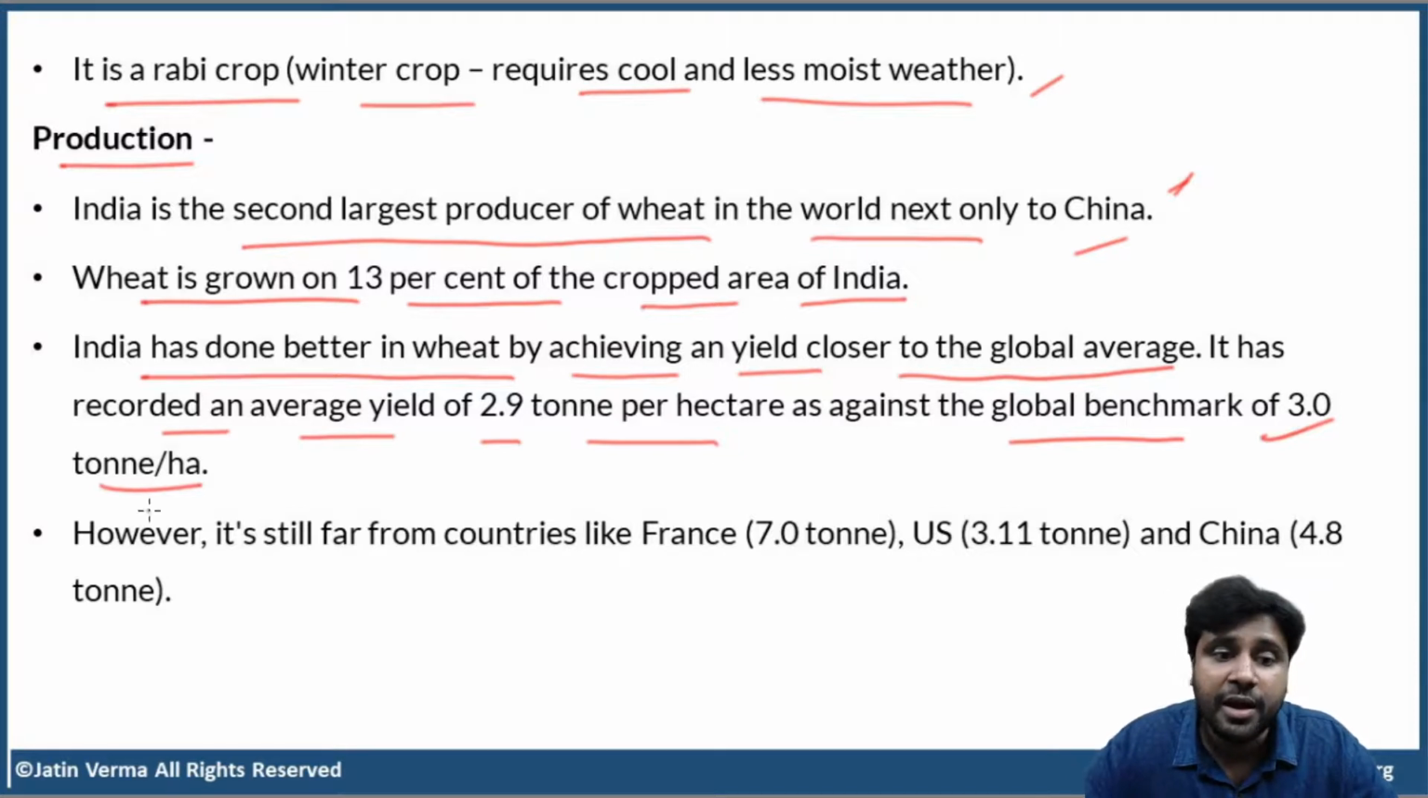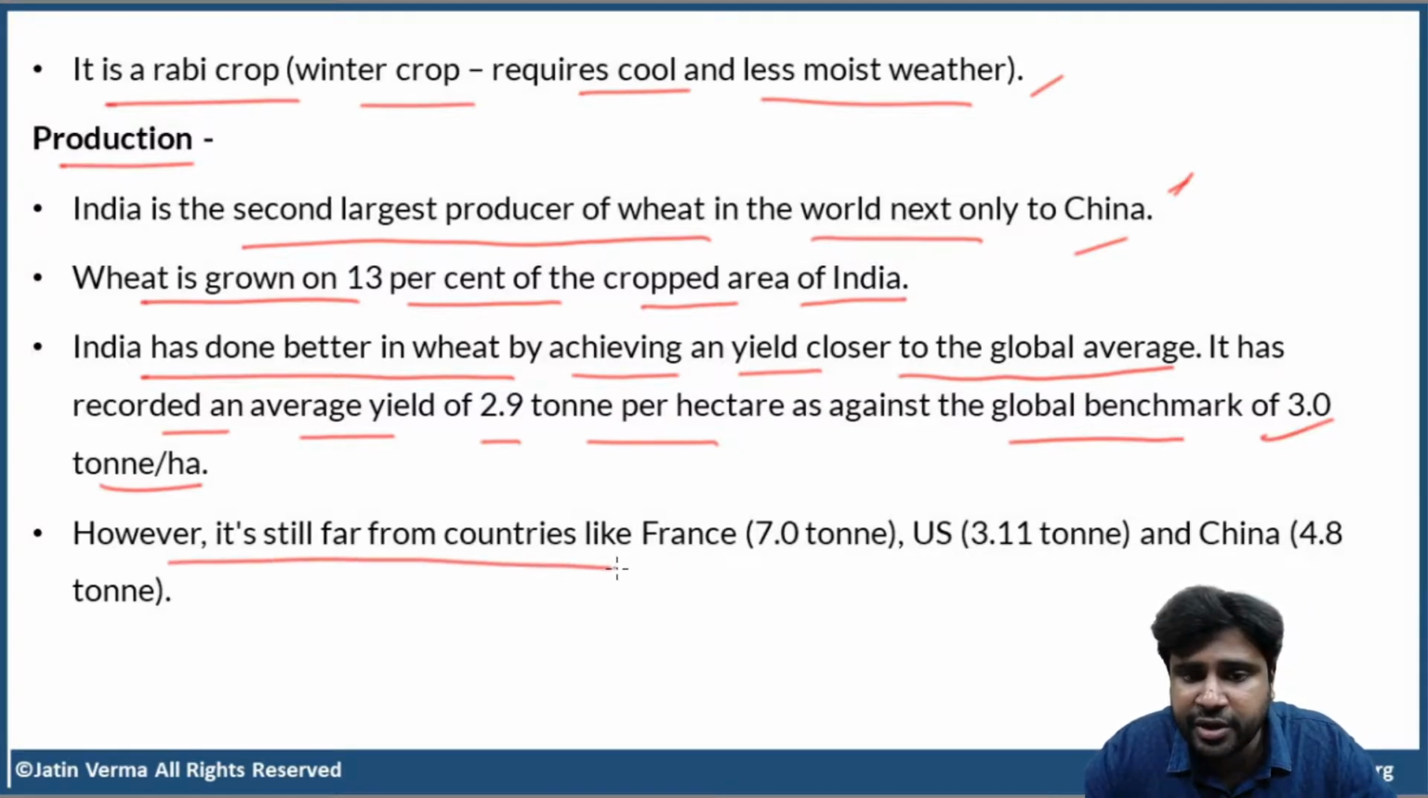Clear? However, it is still far from the countries like France, 7 tons per hectare. France, can you even imagine it? Mind blowing, 7 tons per hectare. Just imagine our farmers producing 7 tons per hectare. Wonderful. United States, 3.11 tons per hectare. China, 4.8 tons per hectare. Okay. So, this is another major problem. As we have discussed before, this is another major problem Indian agriculture is facing. Okay. The yield is very low per hectare.